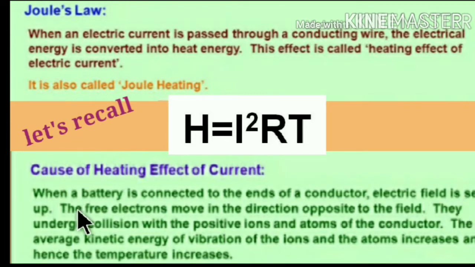The free electrons move in the direction opposite to the field and they undergo collisions with the positive ions and the atoms of the conductor.